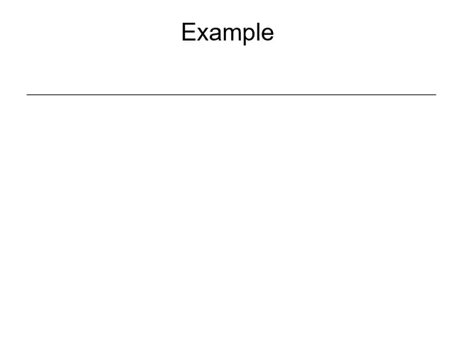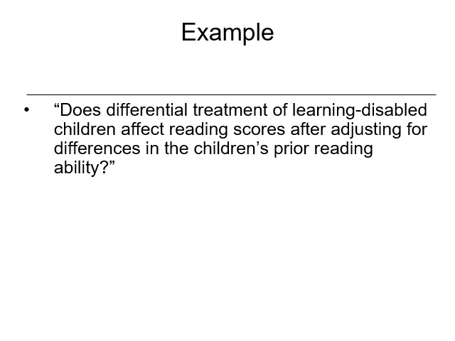So let's walk through an example, looking at what we're going to see. Does the differential treatment of learning disabled children affect reading scores after adjusting for differences in children's previous reading ability? I'm shifting examples, but it's basically the same idea. Differential treatment is our IV, so we're using different interventions. We're looking at a population of learning disabled children, and our DV is their reading scores. What we want to adjust for is the children's prior reading ability.